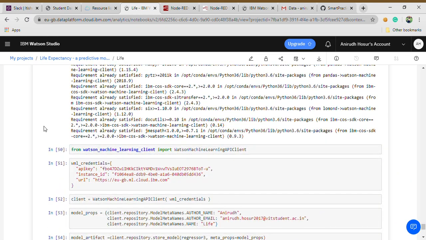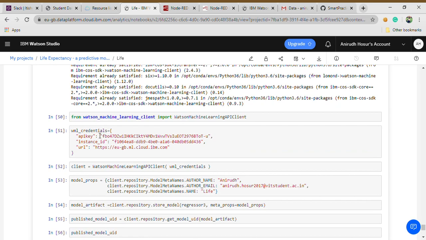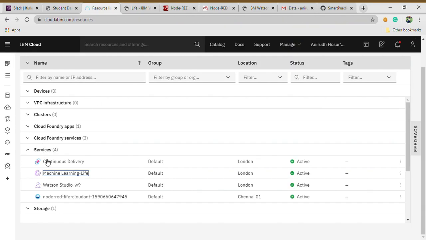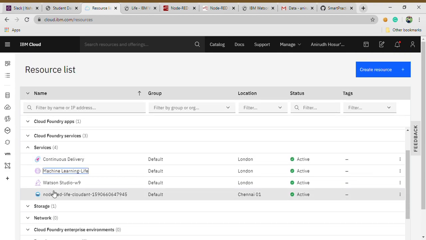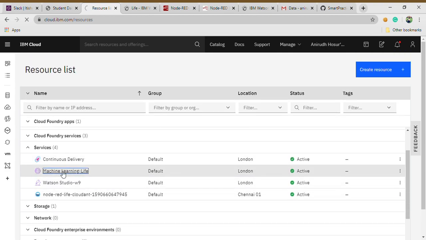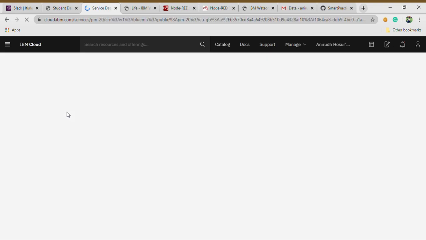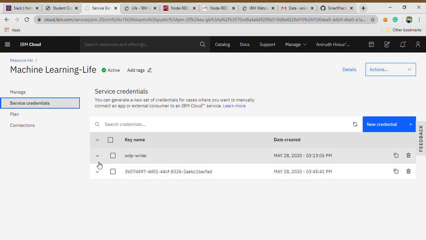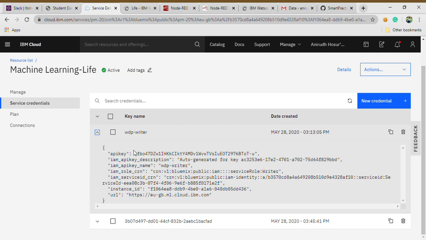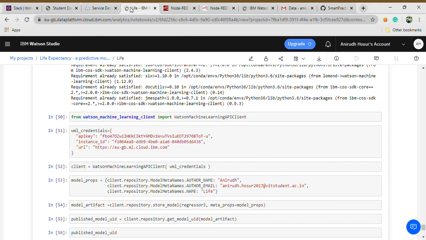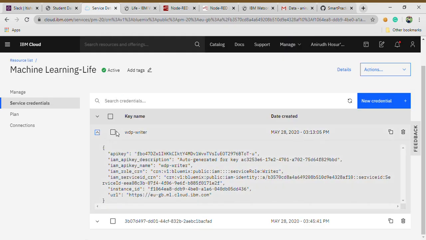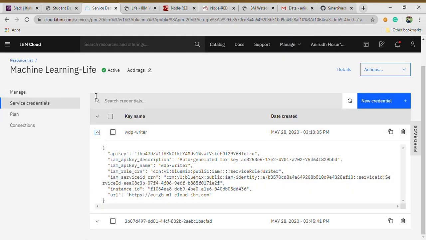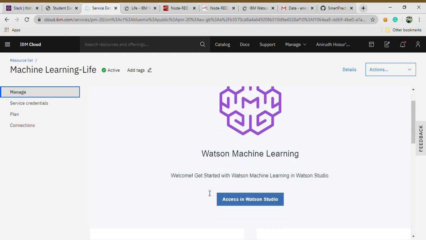This entire package creates these WML credentials. Let me show you where you can find them. Let's go to machine learning under services itself, and here service credentials. Here you can see API key, IAM API description, instance ID, URL. You have to paste those service credentials here, because along with this service credential we have accessed our Watson Studio.